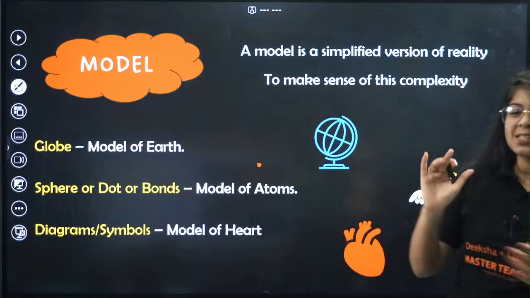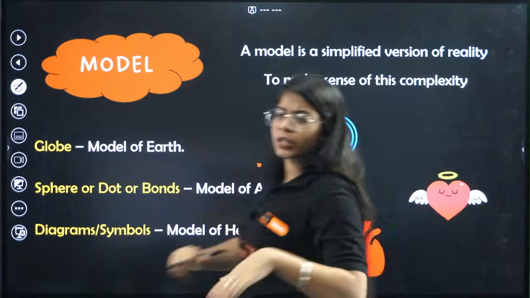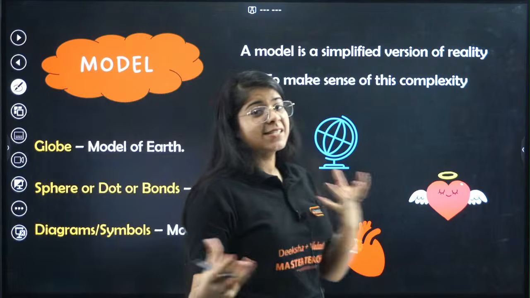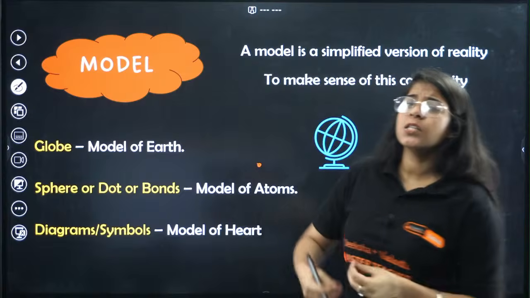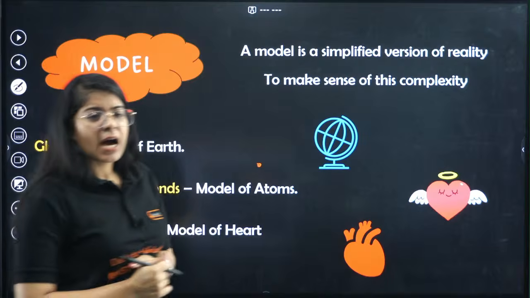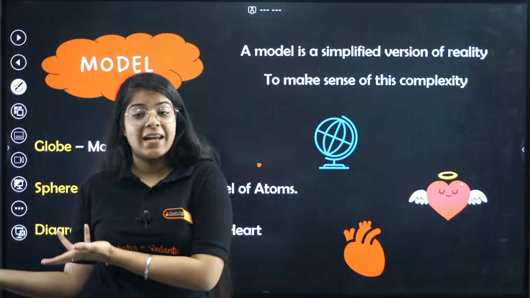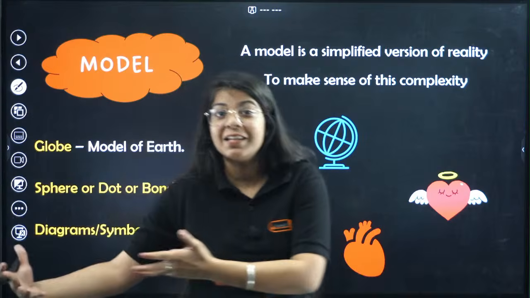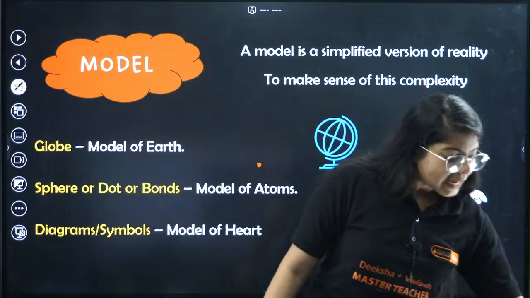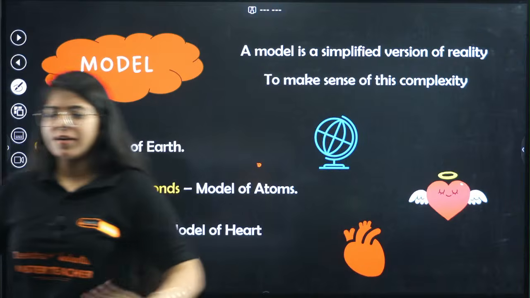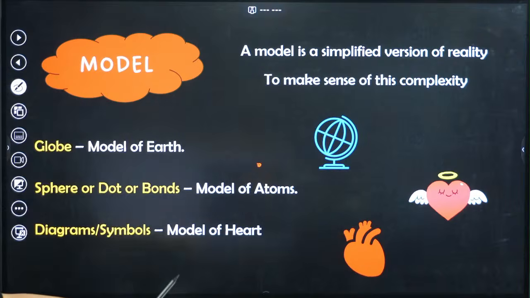Can you tell me some models from real life? Can you think of anything? Keshav, Chandan, Tanush, all of you, let me know some models from your daily life that you think are a simplified version of reality. Like my picture is a simplified version of my personality. So what are the models you can see from your daily life?